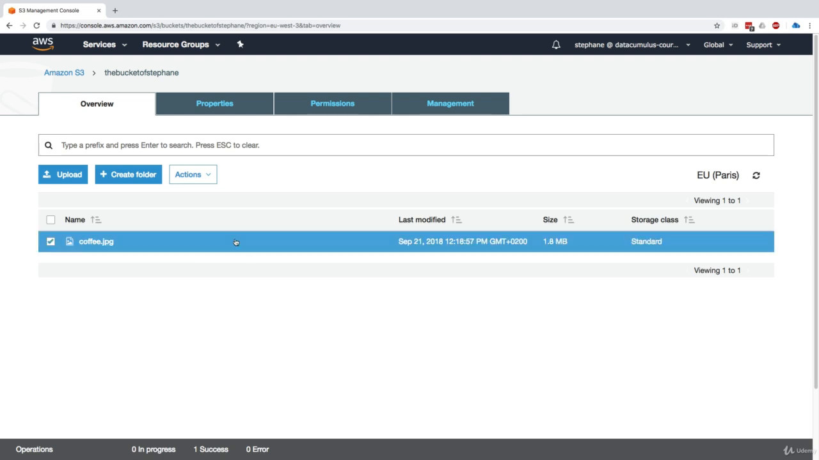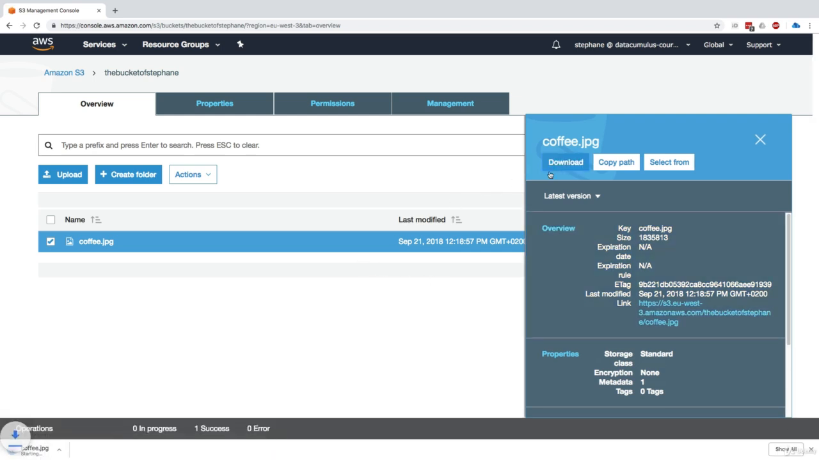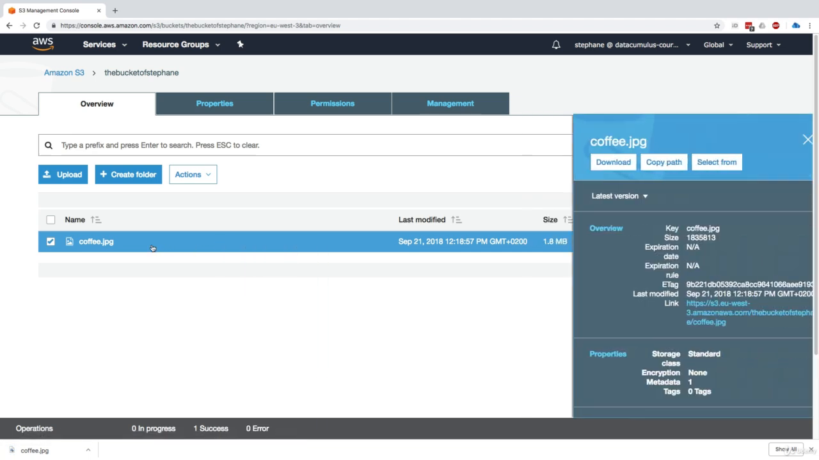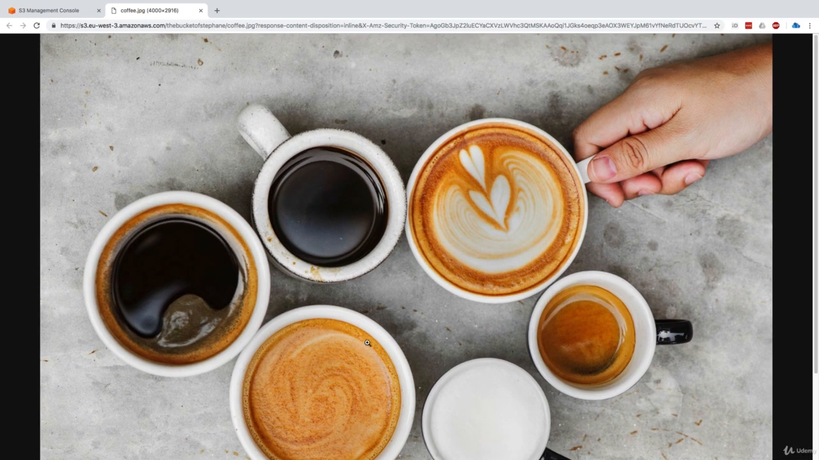And now we can go and click on it. And we get a little pop-up on the right-hand side showing the overview of the file, including the size, the expiration date, the properties, etc. Now we can do a bunch of things with it. We can re-download it by clicking on download, and that's great. Or we can right-click on this file and click on open. When we do this, we can see that the coffee image displays, right? That works great.